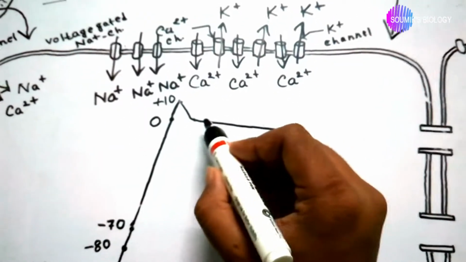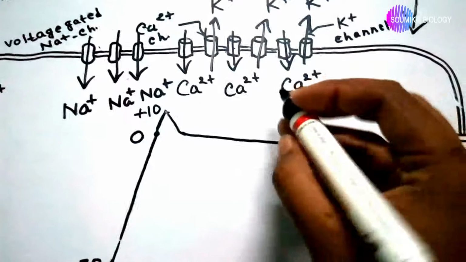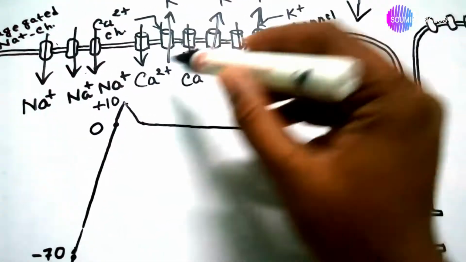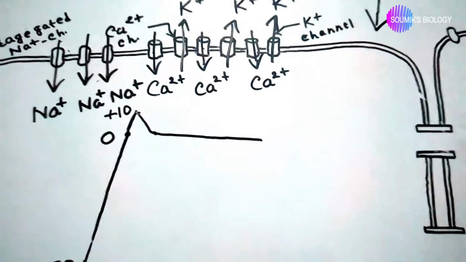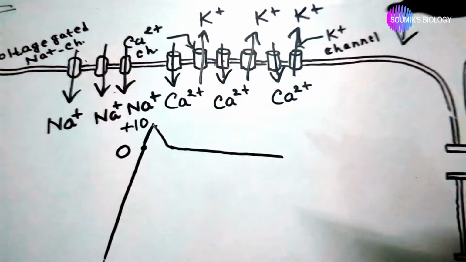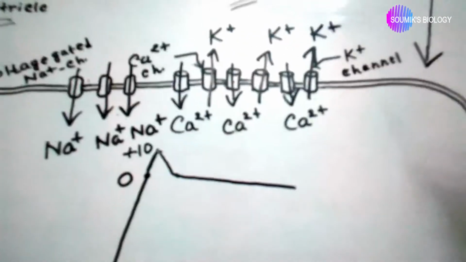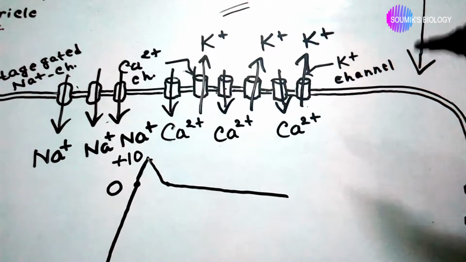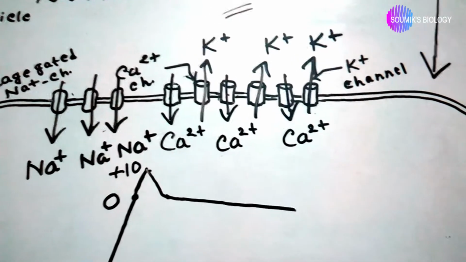So the membrane potential remains approximately constant for this time, but suddenly the calcium ions stop their working. So the calcium ions stop their flow inside the cell, but the potassium ion channels are still working, and they become more active than in the initial phase.